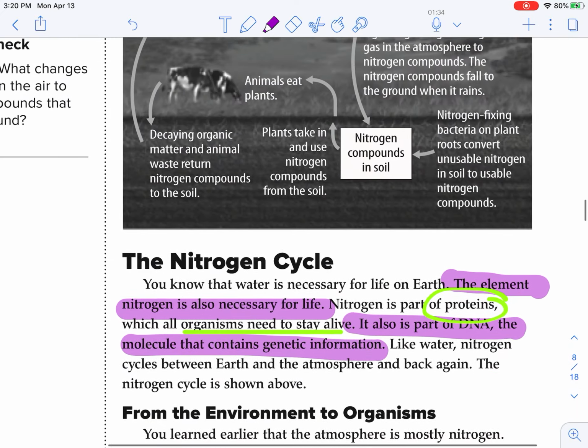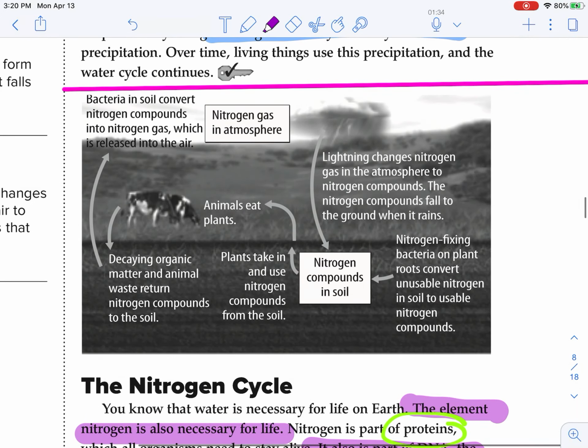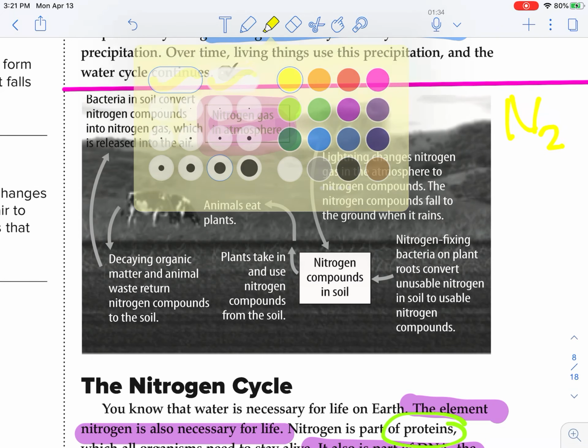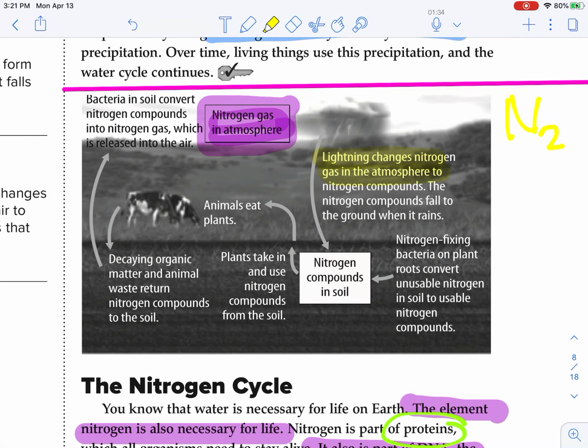Okay, so let's take a look at this picture here. So what we've got going on is, let's start out right here with nitrogen gas in the atmosphere. Okay, so we have nitrogen, and it's actually N2. So there's two atoms of nitrogen bonded together to be the gas form of nitrogen. So lightning changes nitrogen gas in the atmosphere to nitrogen compounds.